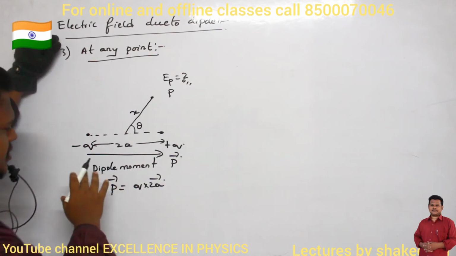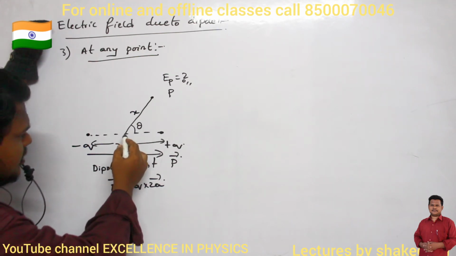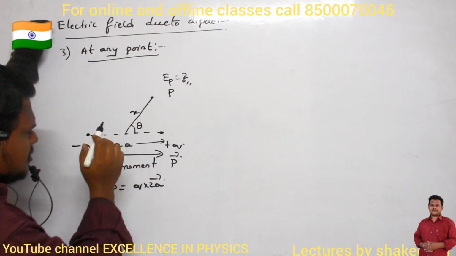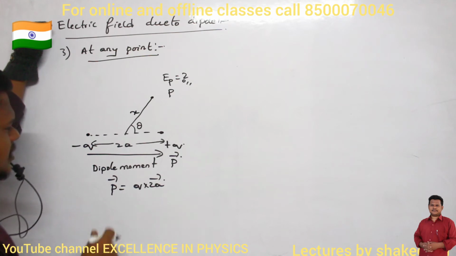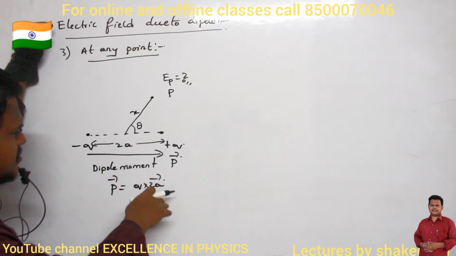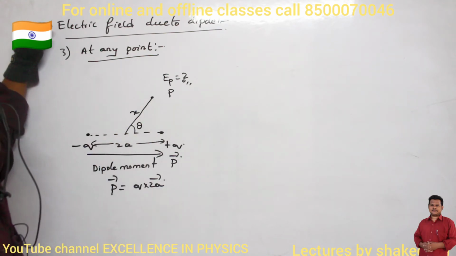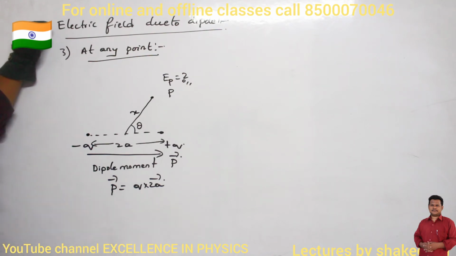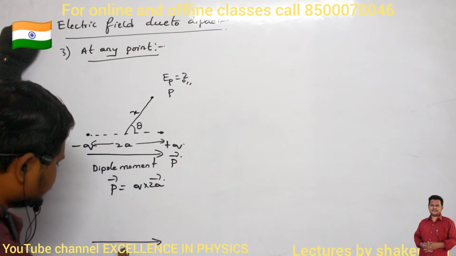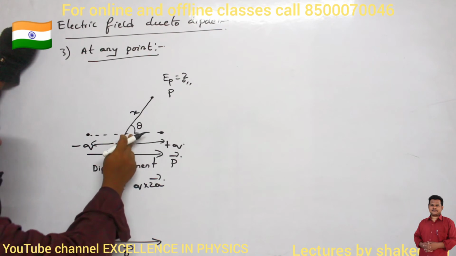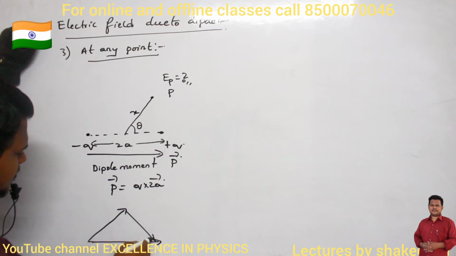This dipole moment I will split into two components, such that one component is in the direction of the line joining point P to the center of the dipole, and the other component is perpendicular to this line. How can I split it? For example, this is the initial dipole moment p. I will split p at an angle of theta like this, so this will be my other component.